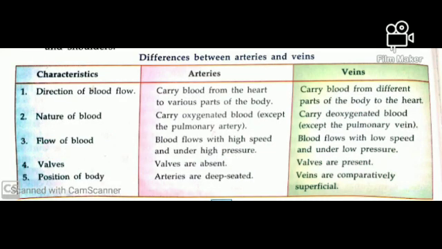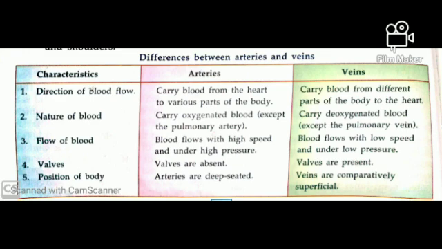Differences between arteries and veins. Characteristic: direction of blood flow. Arteries carry blood from the heart to various parts of the body and veins carry blood from different parts of the body to the heart. Nature of blood: arteries carry oxygenated blood except the pulmonary artery. Veins usually carry deoxygenated blood, excepting the pulmonary vein.